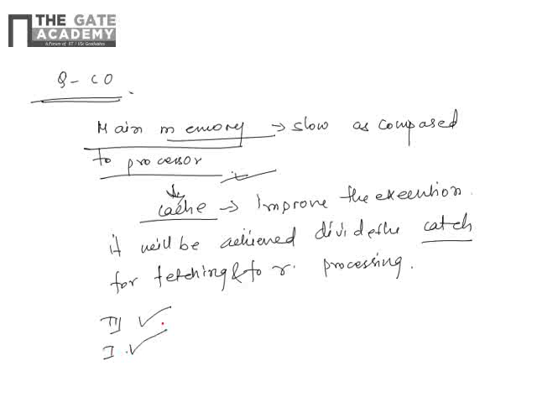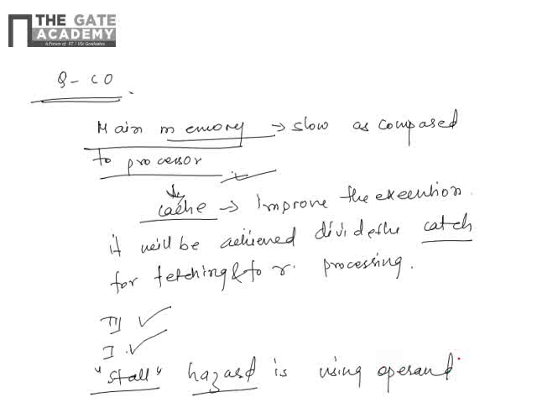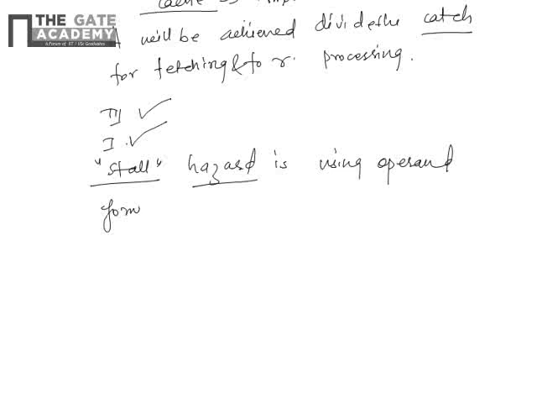Now, there is a hazard in the pipeline that is called a stall. This stall is a kind of hazard. This hazard is subsided by using operand forwarding. This operand forwarding is used for improving the execution time only. So this operand forwarding will also be helpful in execution.